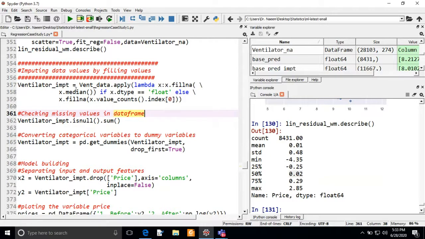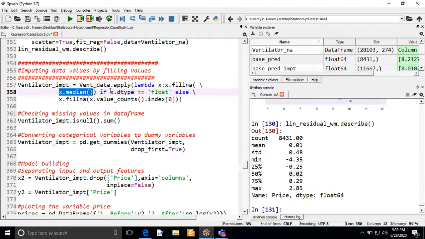If you want to impute the data, you have to apply a lambda function and the fillna function, and with this fillna function we will keep the values in those places. We are going to replace these missing values or NaN values with x dot median. So in the column, we will see the column median, and that column median will replace the NaN values.